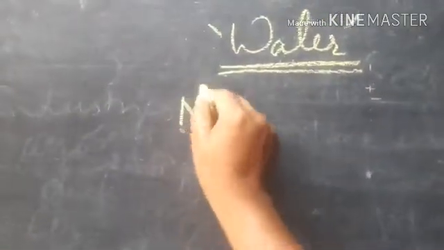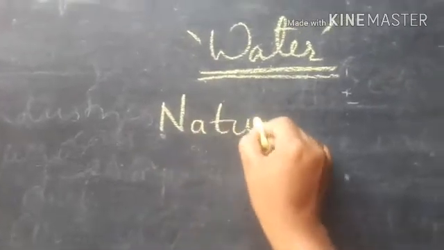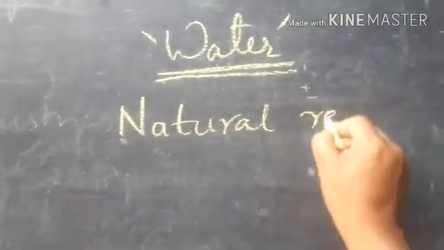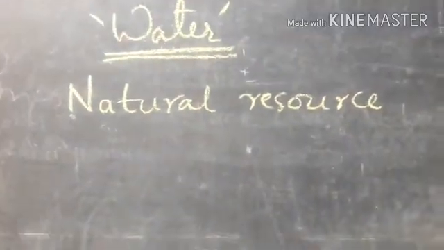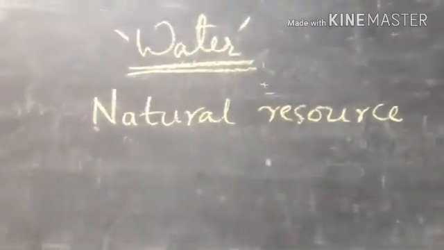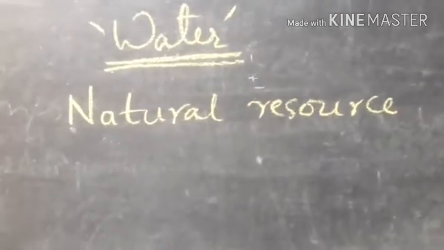Right? Next, we come to water. Next natural resource, water. सुना है आपने? वाटर का मतलब क्या है? पानी. Right. So what is meant by water? Water is a natural resource which we use in our daily life.